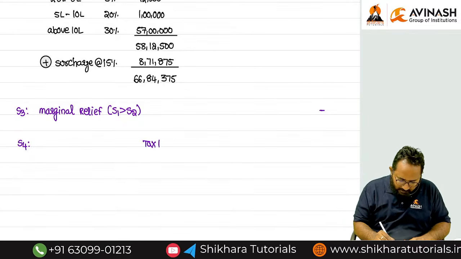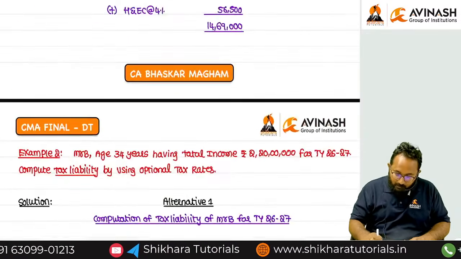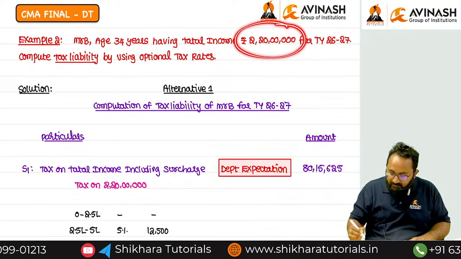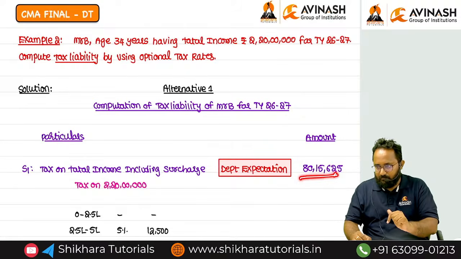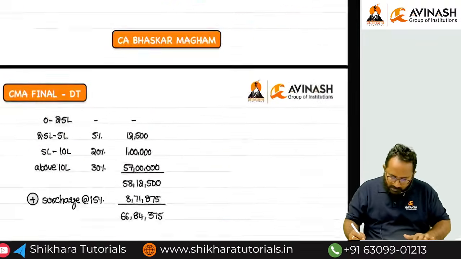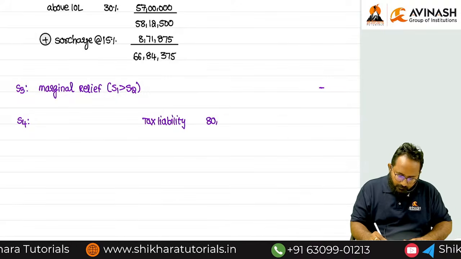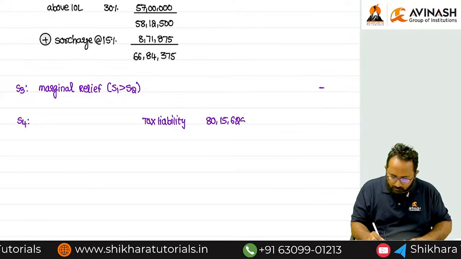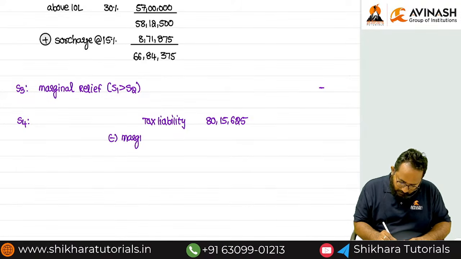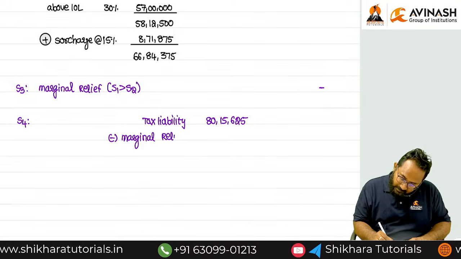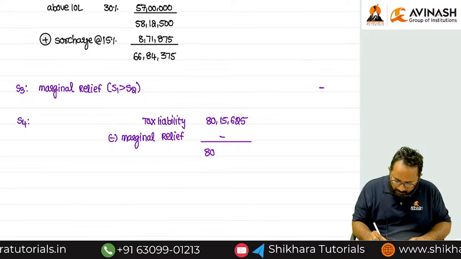Ultimately the department will ask the tax liability. Can you tell me how much they will ask? Because you have a total income of 2 crore 20 lakh. Definitely they will expect this much tax from you, excluding education cess, because we are not adding education cess here. So they will always expect the tax amount of how much, ma? 80 lakh 15,625. But are we getting any marginal relief here? No. We computed marginal relief, but unfortunately we are not getting any. That's why he has to pay 80 lakh